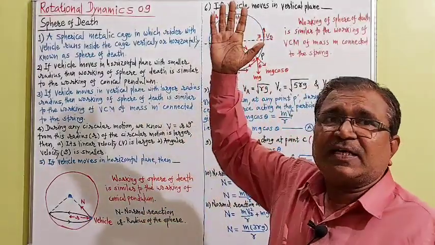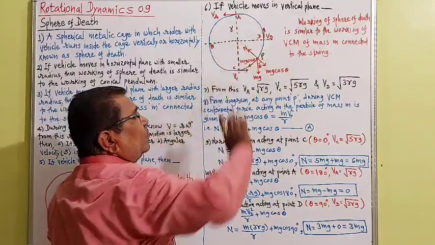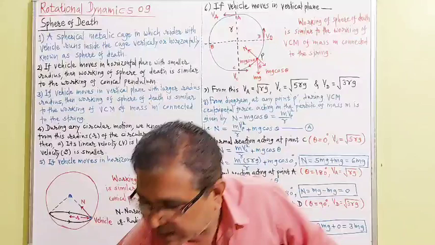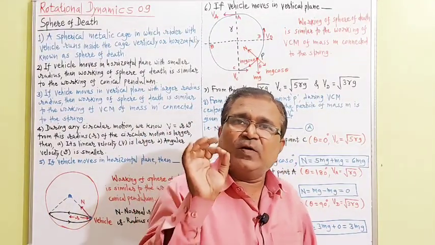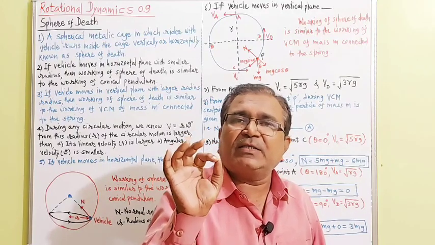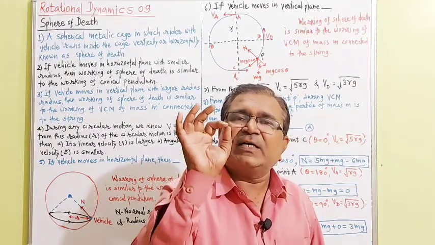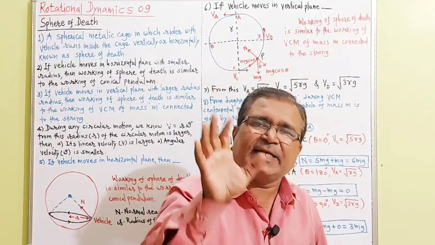Then another thing that I have already told you: if the vehicle moves in vertical motion, then the working of the sphere of death is similar to the working of vertical circular motion of mass m tied to the string.